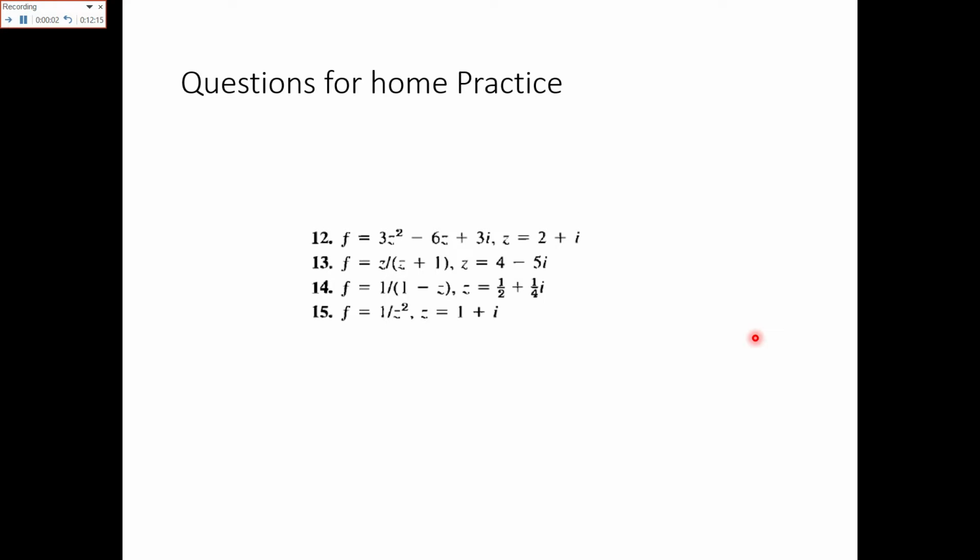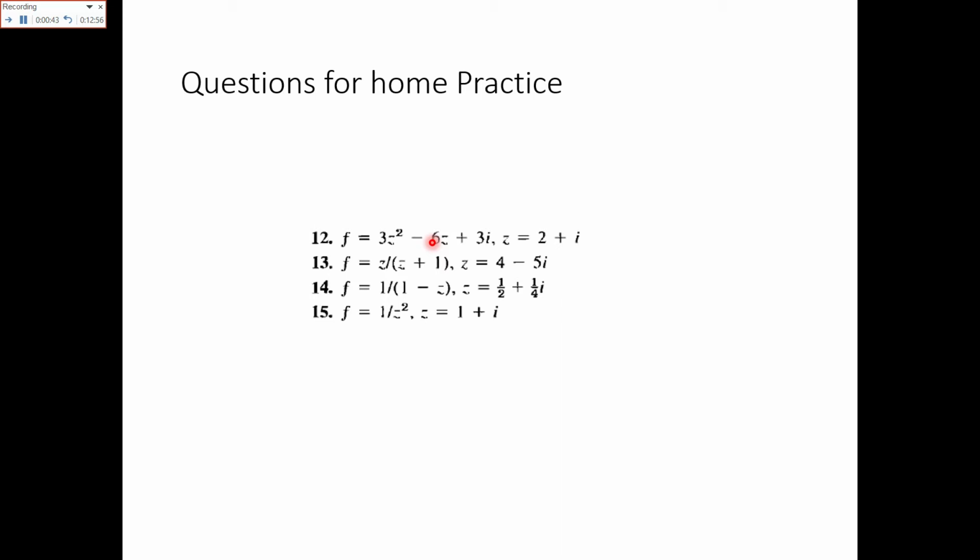Now these are the questions for the assignment or the home practice. You have to solve these questions by yourself, and these questions are related to complex functions. Here I will give you a hint how you can solve these. In question number 12, the function is f = 3z² − 6z + 3i. First of all we will calculate u and v, the real and the imaginary part of the function. In place of z we will put x + iy.